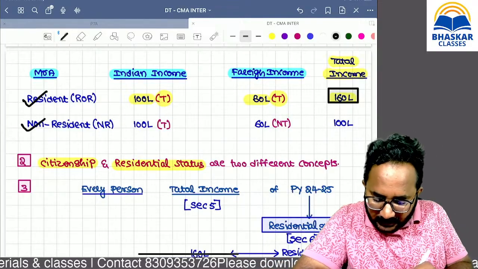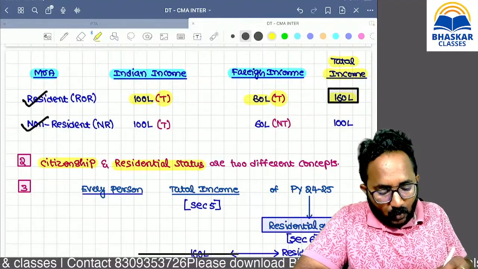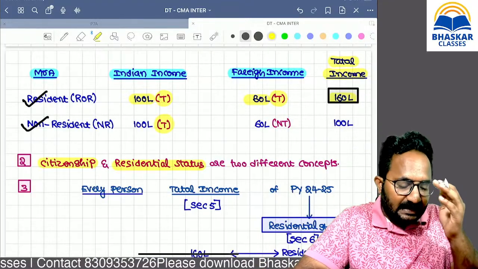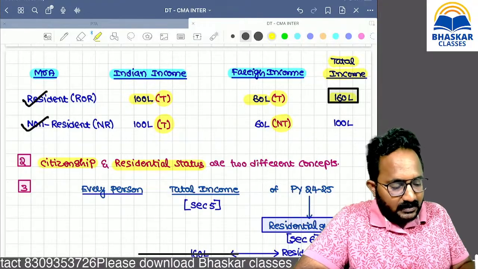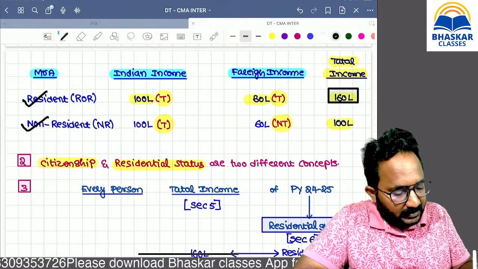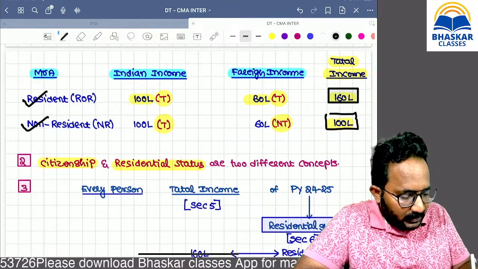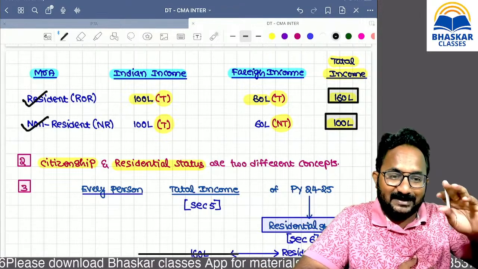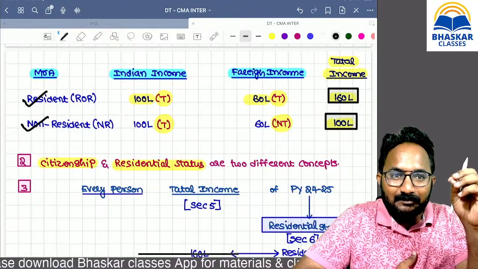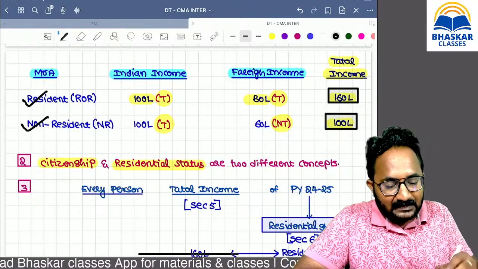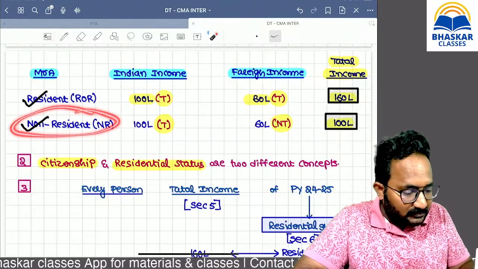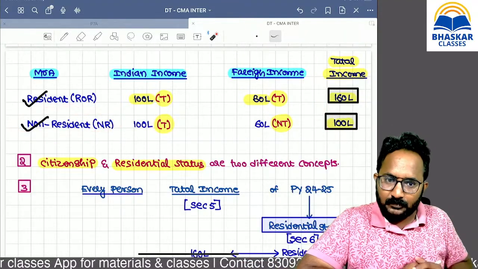Next, if he is a non-resident, which income is taxable? Only Indian income will be taxable. Foreign income is not taxable. Now, in the hands of a non-resident, what is the total income? 100 lakh. So definitely, while paying the tax, everyone wants to be a non-resident only, because the total income will be reduced.